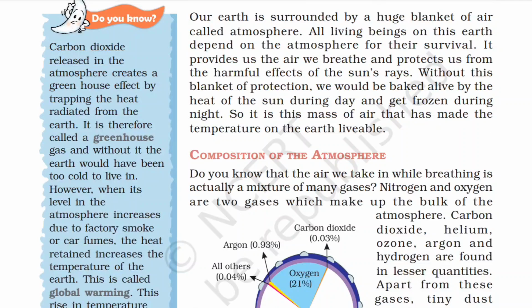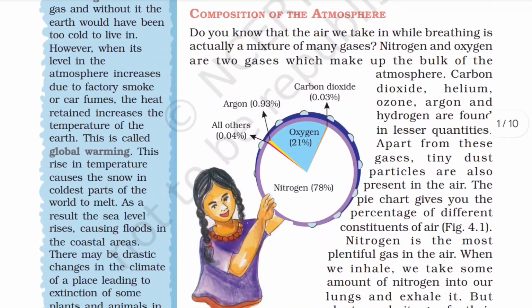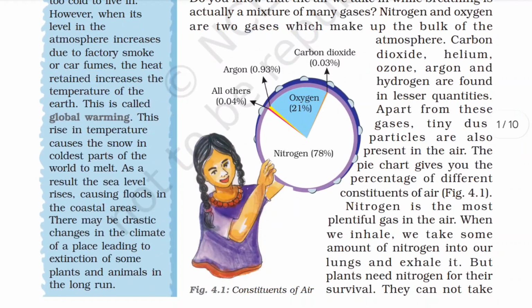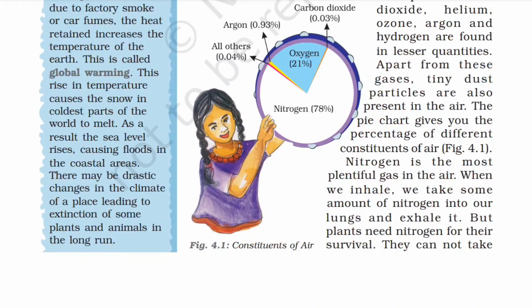Composition of atmosphere. Do you think that the air we take while breathing is actually a mixture of many gases? Nitrogen and oxygen are the two gases which make up the bulk of atmosphere. Carbon dioxide, helium, ozone, argon, and hydrogen are found in lesser quantity. Apart from these gases, teeny dust particles are also present in the air. The pie chart gives you the percentage of the different constituents of air.